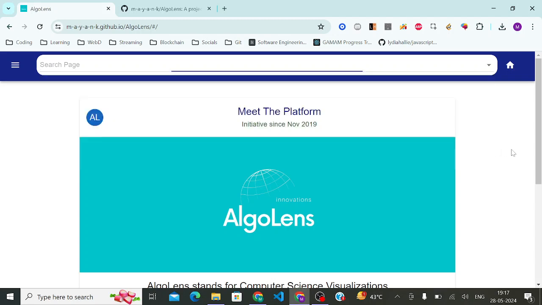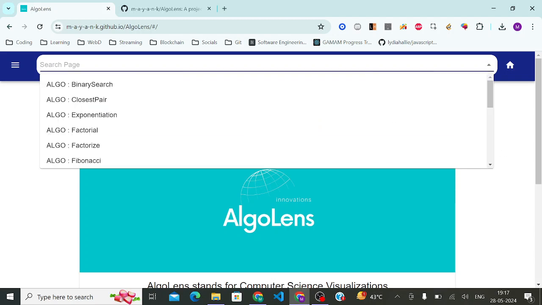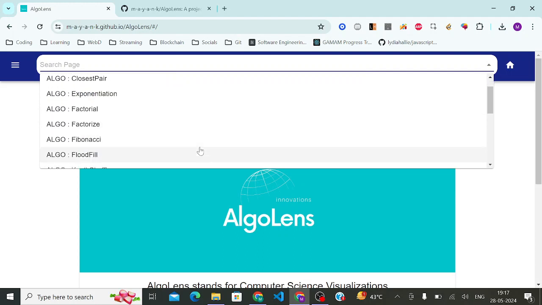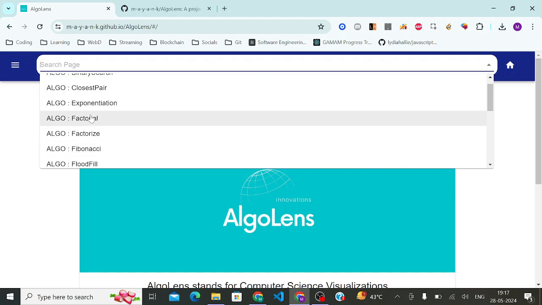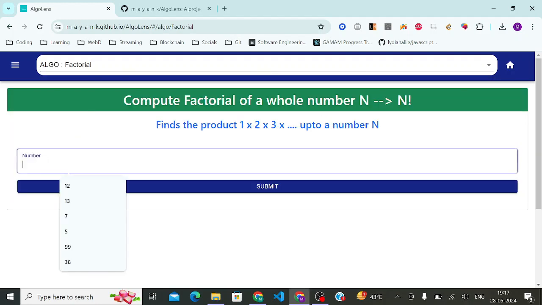So I built some of the algorithms, and there are a few that I really like, but I'll start basic. I start with the factorial one initially to show what the platform is about. You can figure out the factorial of a number, and I've tried to build a visualization. So I'm going to do 13 factorial, which is a bit large.